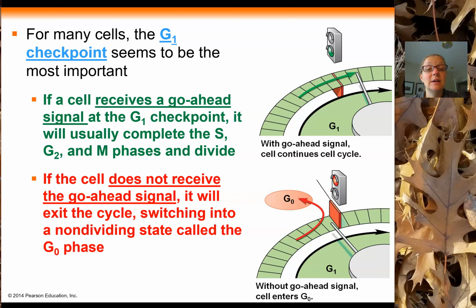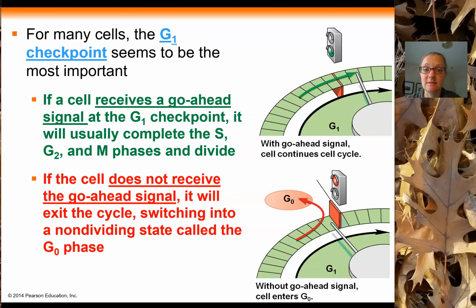to divide? If the cell receives a go-ahead signal, oftentimes from the outside of the cell, that says, yes, you need to divide, then the cell will allow the cell cycle control system to move past that checkpoint. It'll finish G1, and then it'll start synthesis, right? Remember, in S phase, this is where you duplicate your DNA. Once you start duplicating the DNA, that's the point of no return. You can't change your mind anymore as the cell. So you have to finish DNA replication and go through the rest of mitosis to divide.